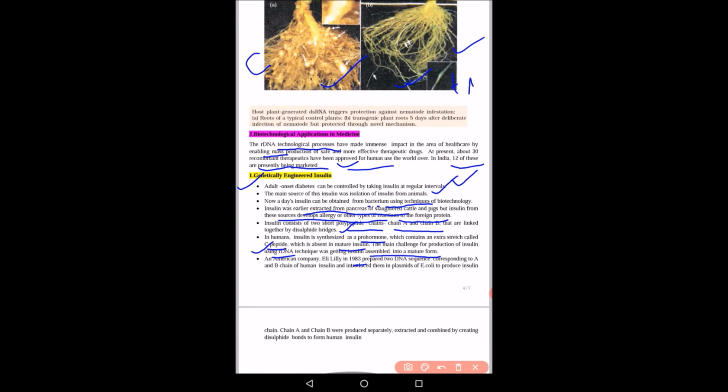in 1983 prepared two DNA sequences corresponding to A and B chain of human insulin, and they were further introduced into the plasmid of E. coli to produce insulin. Chain A and chain B were produced separately, extracted and combined by creating disulfide bond to form human insulin. So this was the company Eli Lilly in 1983 who prepared both the chains and they were extracted and combined to form human insulin.